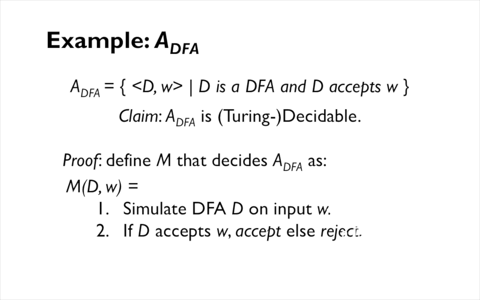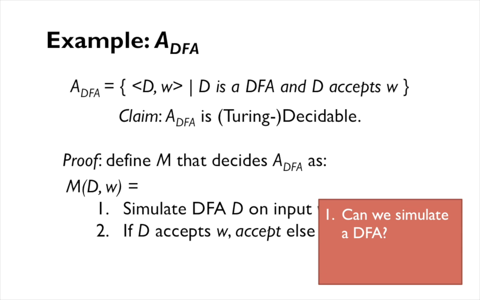We are just simulating the DFA using a Turing machine. And so there's at least two questions that arise that we should ask ourselves. One, can we actually do that? Is it possible to simulate a DFA with a Turing machine? And two, since our Turing machine is supposed to be decidable, does this process of simulation always halt? We can think back to the DFAs that we hand simulated, and we can convince ourselves that the process always halts. We always take n steps, where n is the length of the input string and no more. And so in that sense, it always halts.